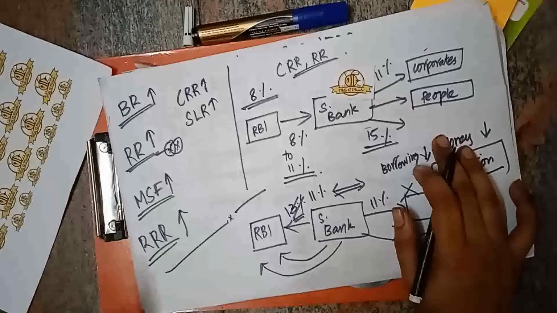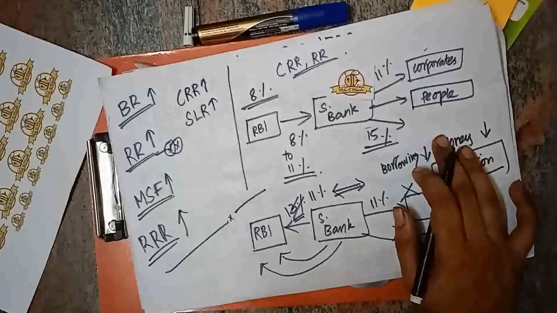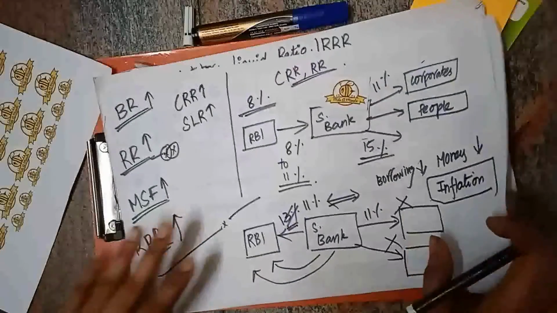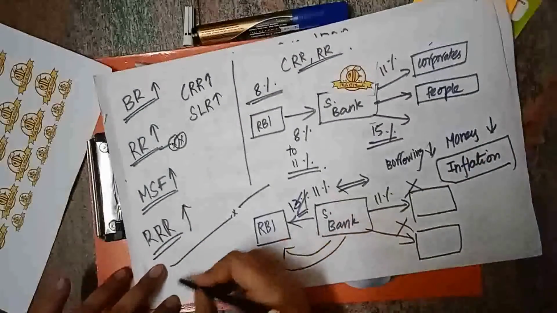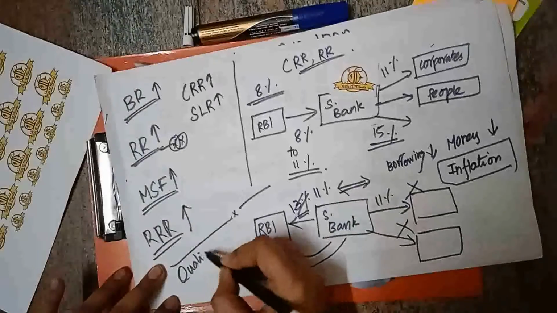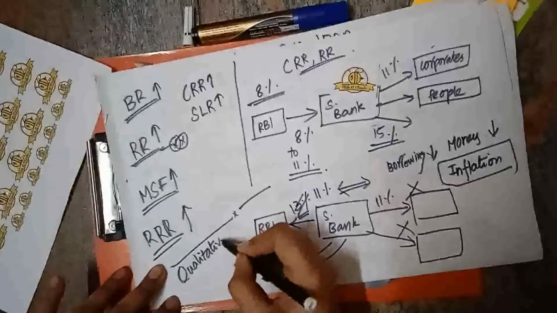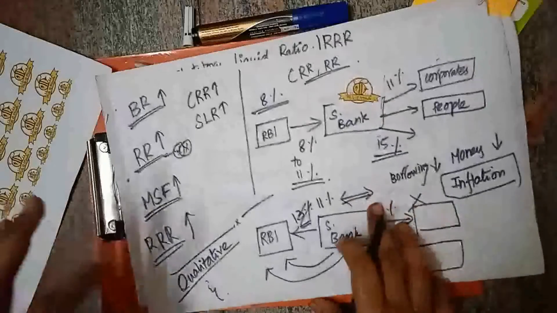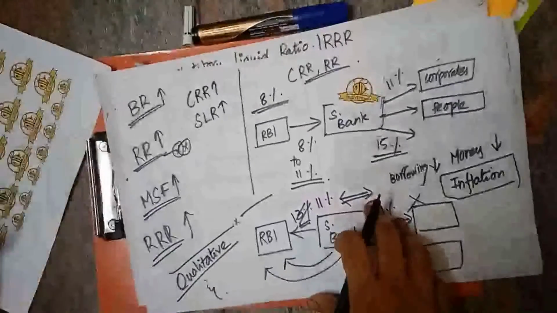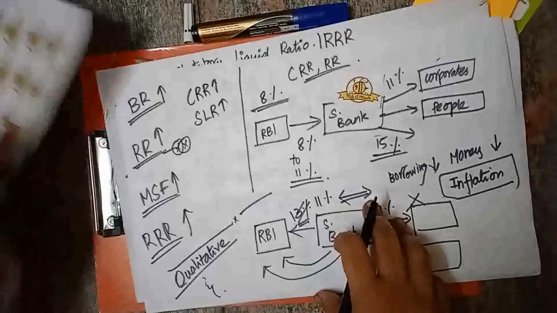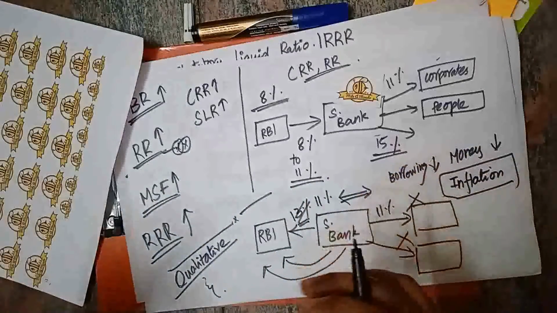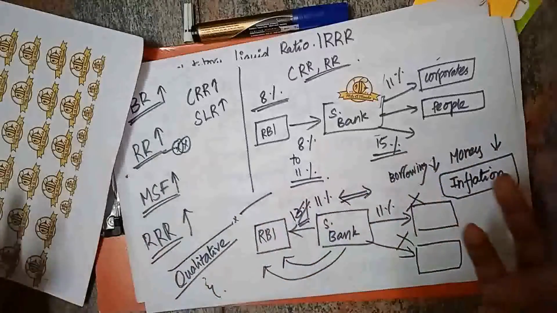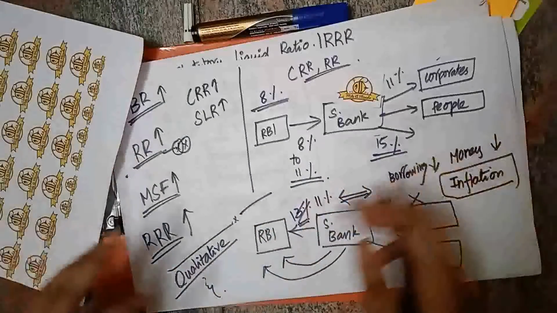We have another term called qualitative, right? In qualitative, it is different. In qualitative, if you need a loan, they will say you need to give these documents. They will increase the number of documents needed to get a loan. They will increase the money surety. They will make the steps more complicated. The steps to get money will be made so complicated. They will ask for more documents. They will ask for surety.